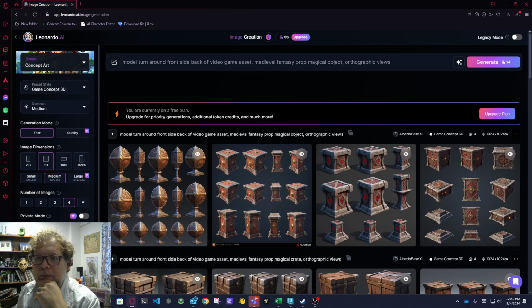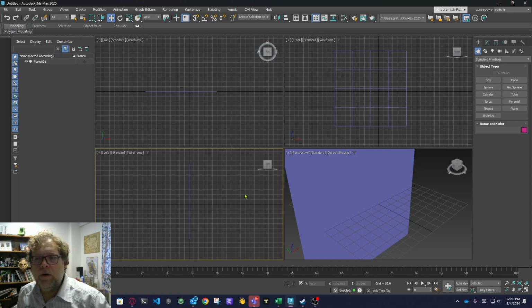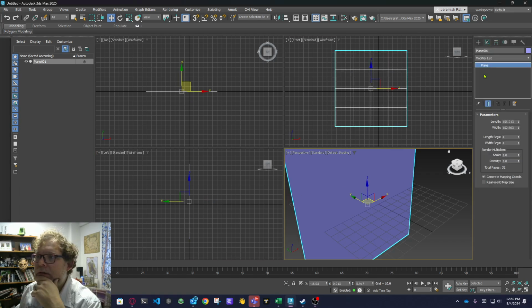Okay, so once you've got your piece, we can bring it over into Max and get started. All right, so here I am inside of 3ds Max. All I did was go up here to the Create tab and create a plane. Here, we'll just make a new one, I guess.